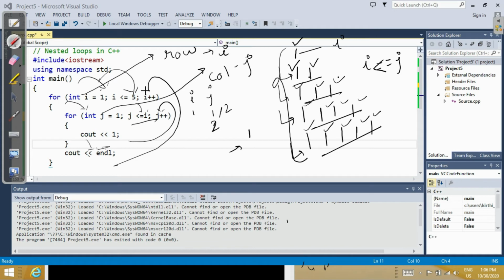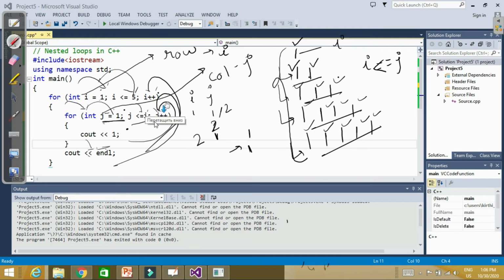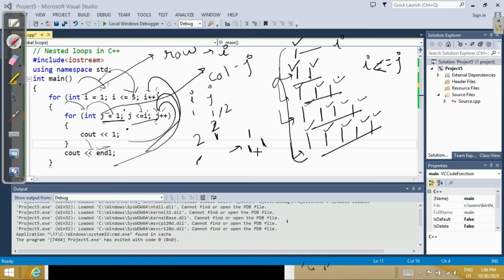Now again I becomes 2. When I becomes 2, 2 is less than 5, and when the compiler control comes here, j is initialized again. j again becomes 1, less than I, print 1. When j becomes 2, yes, less than equal to I, because I is 2 now, so 1 1. Similarly for 3, 4 and 5. So now the output will be 1 1 1 1 1 1, like this.